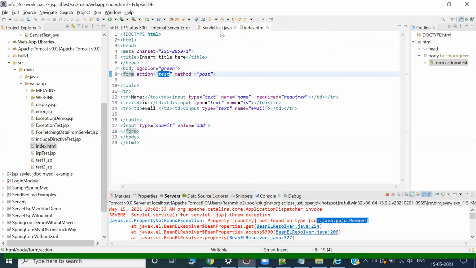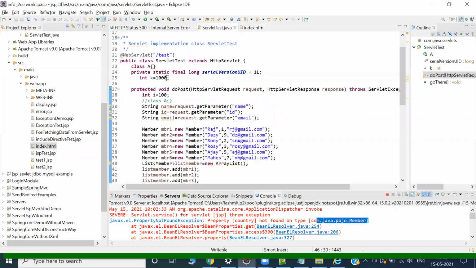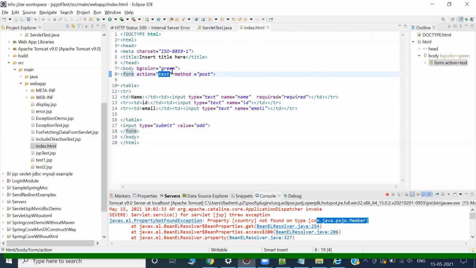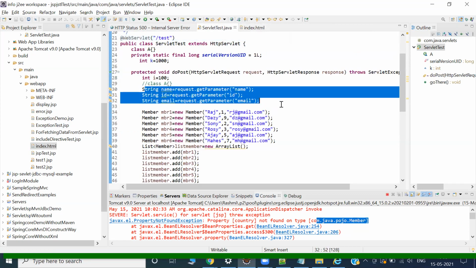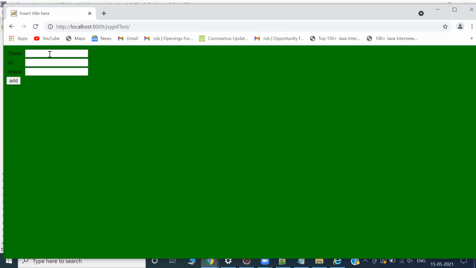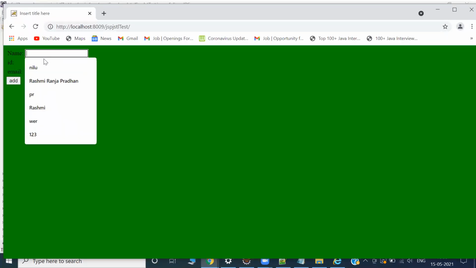I don't want to keep. Okay, test. Hey, test, are you there? Yes, I'm there. Test is there. Okay, cool. What is test doing? Test is collecting this information. It is not doing anything with this information. It means it is useless. Whatever information I'll be sending, it is not useful.